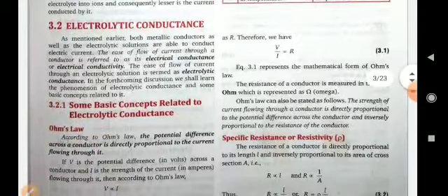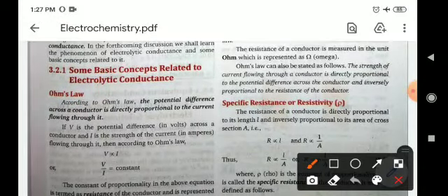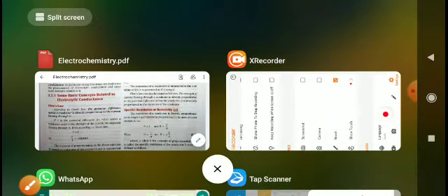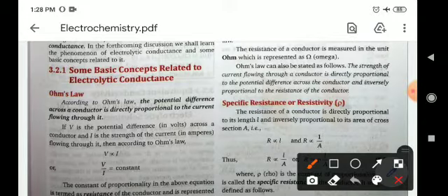Now come to some concepts related to electric conductance. First is Ohm's law. According to Ohm's law, the potential difference across a conductor is directly proportional to the current flowing through it. Means V is directly proportional to I, where V is the potential difference across a conductor and I is the strength of the current. So V upon I equals a constant.